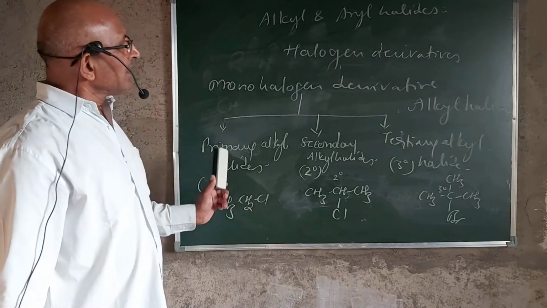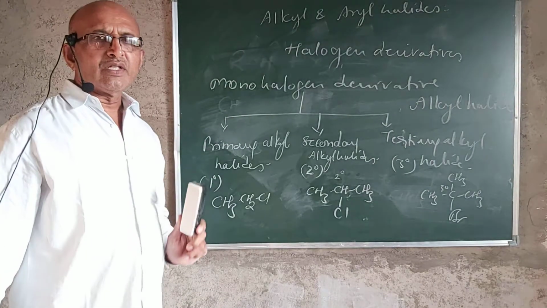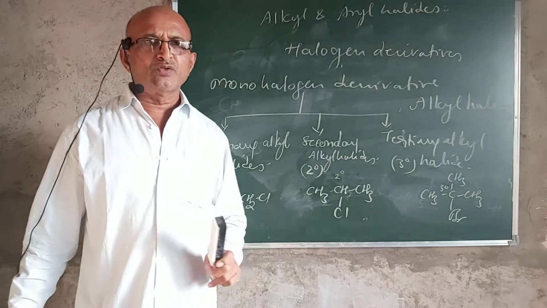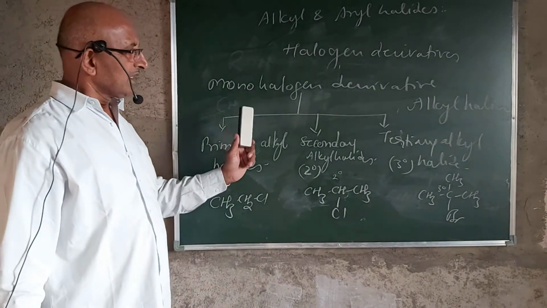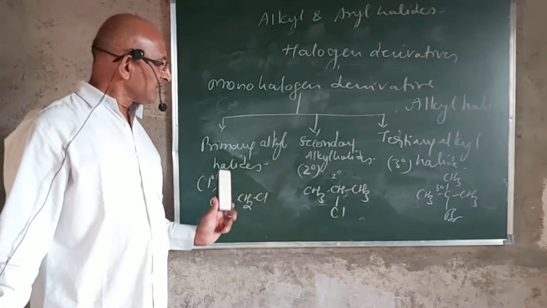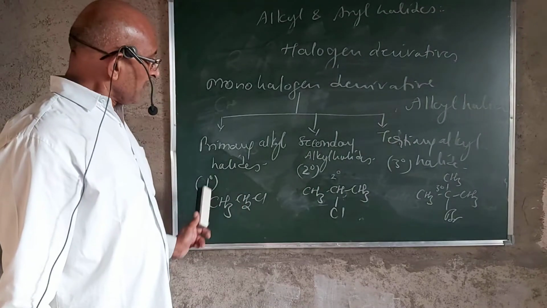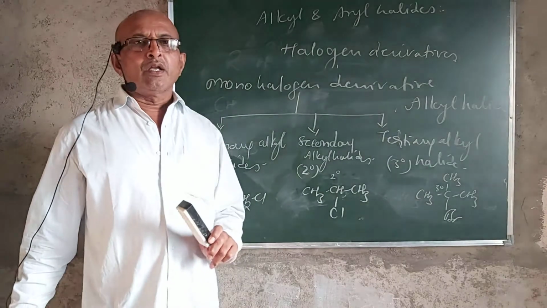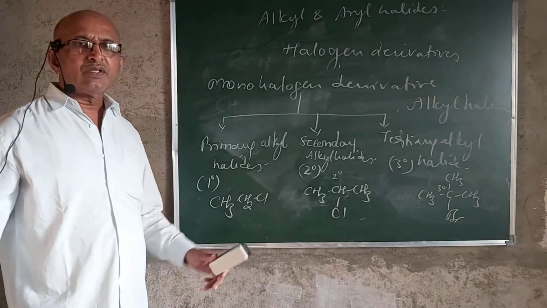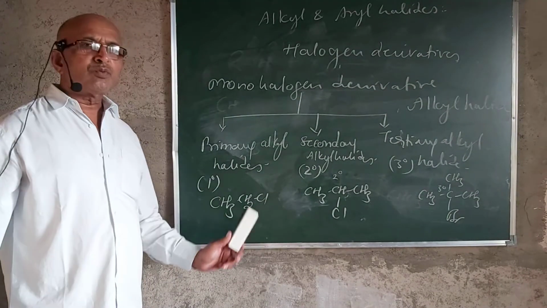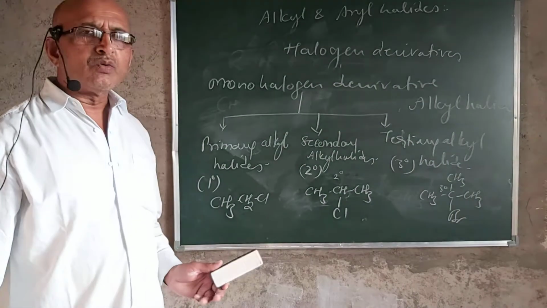And in this way, we are going to deal with the alkyl halides, and they are also termed as monohalogen derivatives of alkane. And these monohalogen derivatives of alkanes are classified into three types, that is the primary alkyl halides, secondary alkyl halides, and tertiary alkyl halides. Now, depending upon the type of halogen atom, they can be fluoro compounds, bromo compounds, chloro compounds, or iodo compounds.